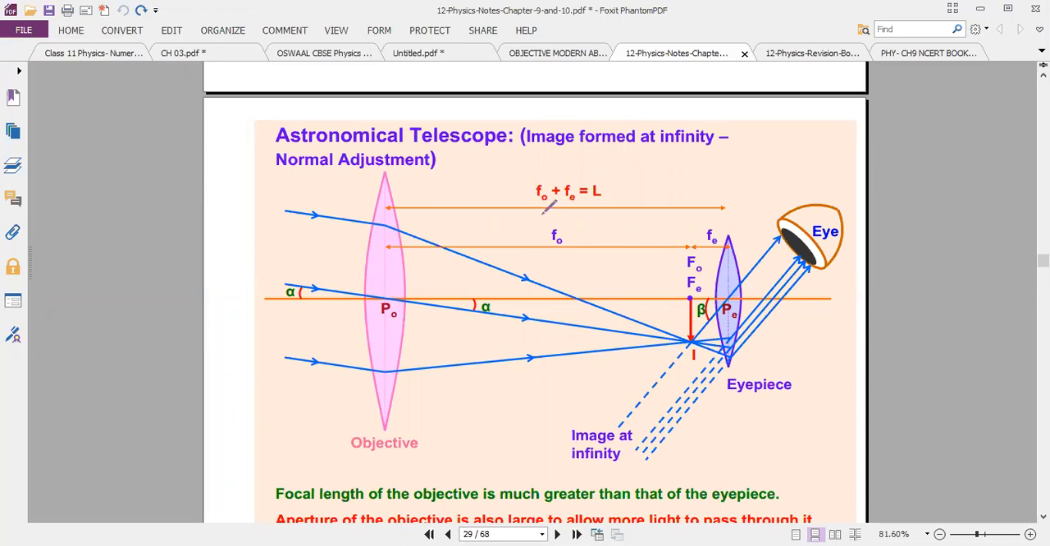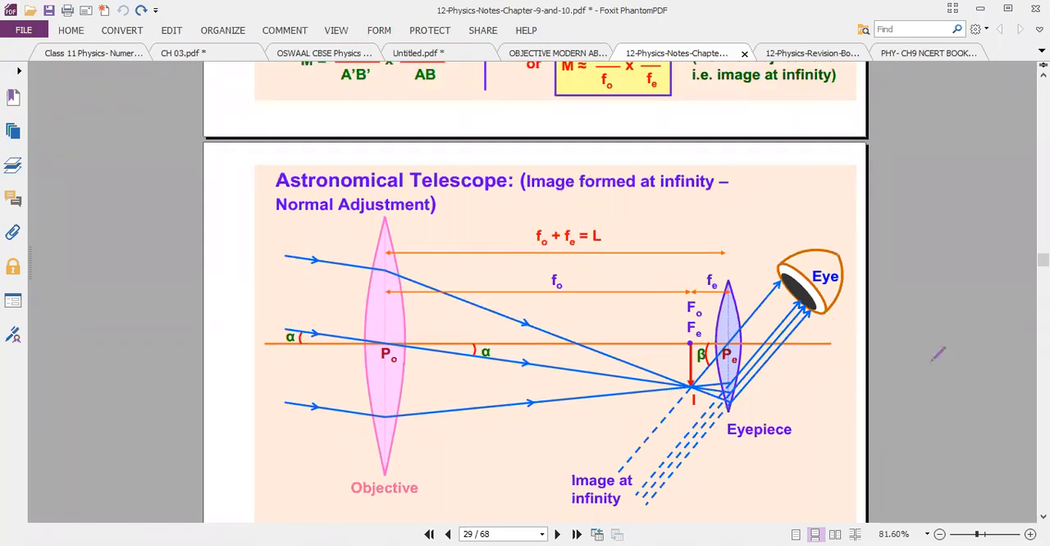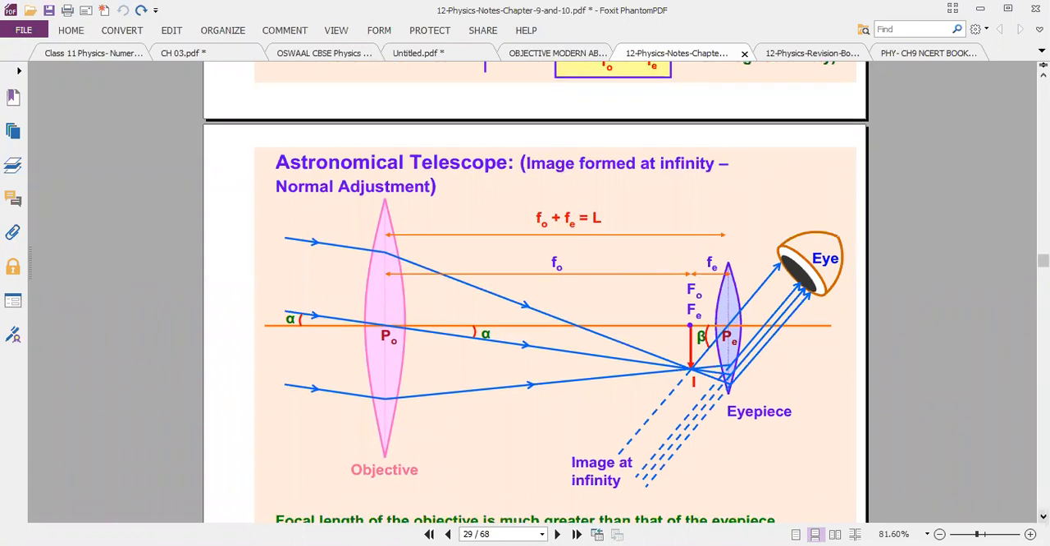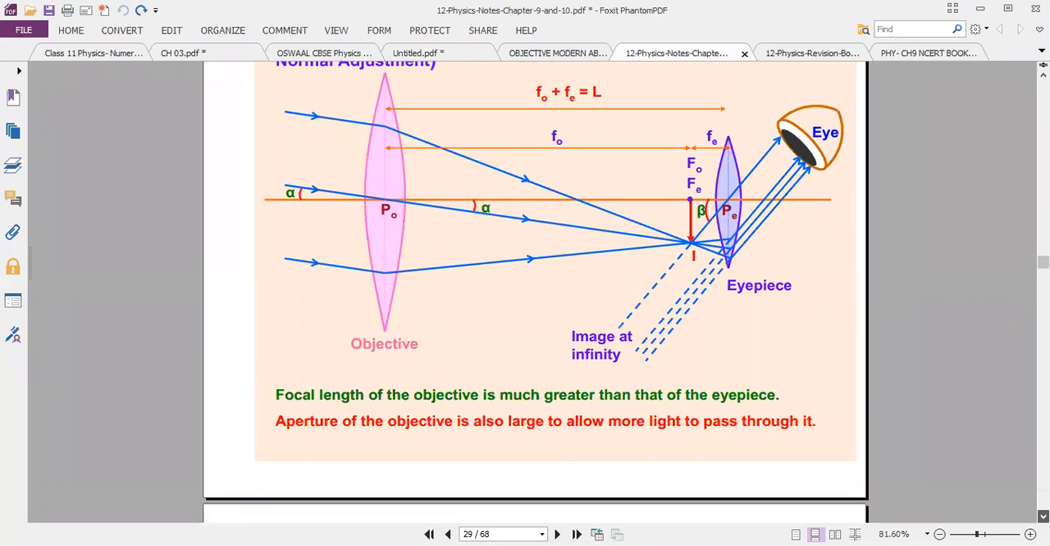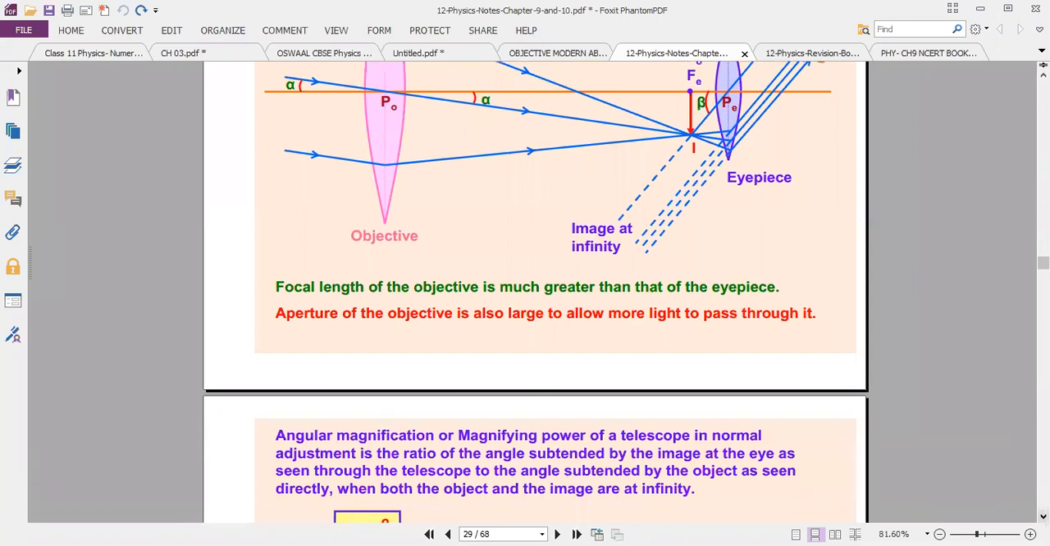See, tube length formula, L equals FO plus FE. FO means what? The focal length of the first lens, the objective lens. FE, the second lens, the eyepiece focal length. Both together you will get L, FO plus FE. That is an astronomical telescope. The focal length of the objective is greater than the eyepiece. The aperture of the objective is always large to allow more light to pass through it. That is the two conditions. And you should also say the uses of the astronomical telescope.